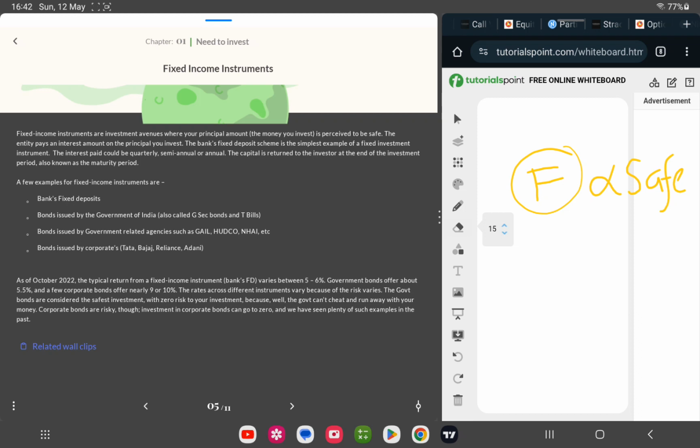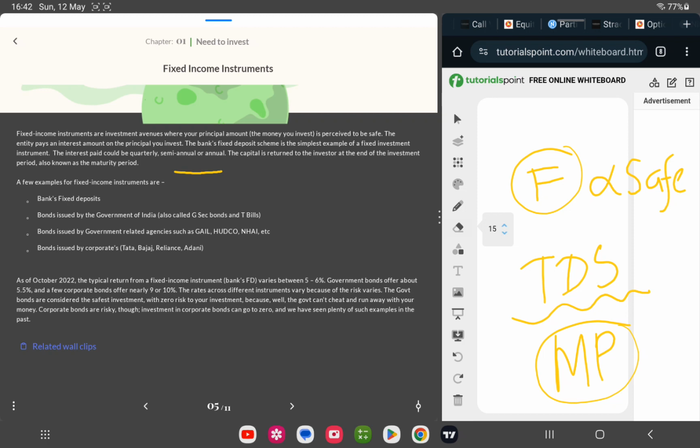The bank fixed deposit scheme is the simplest example of a fixed instrument. The interest paid could be quarterly, semi-annually, or annually, and you have to pay TDS as well whenever you take out your money. The capital is returned to the investor at the end of the investment period, also known as the maturity period. The maturity period is important, where you have to pay tax, but here we are not considering the tax.